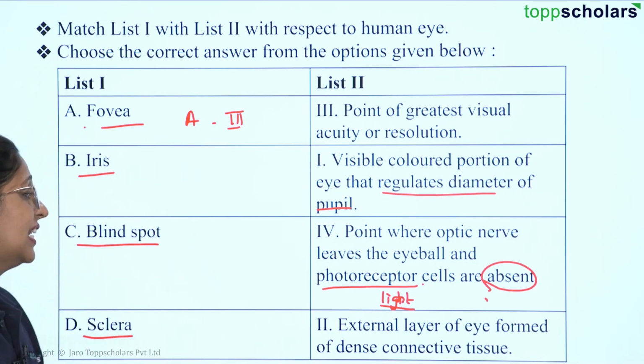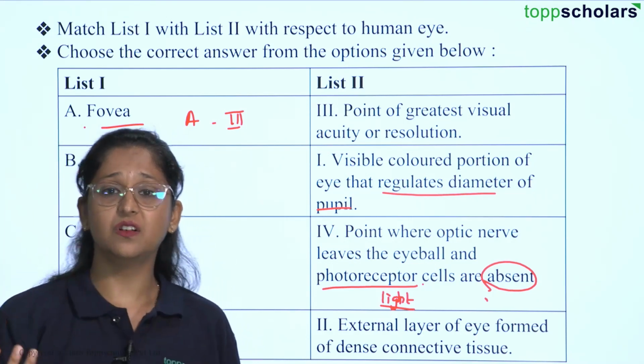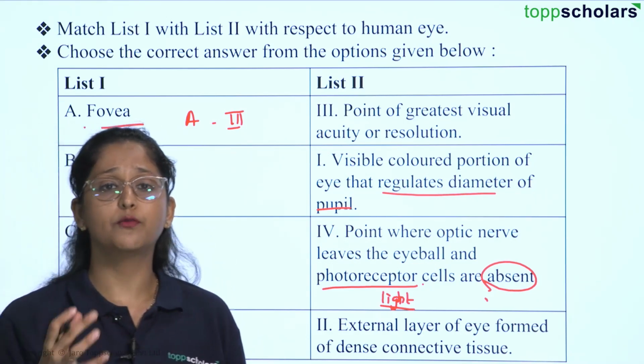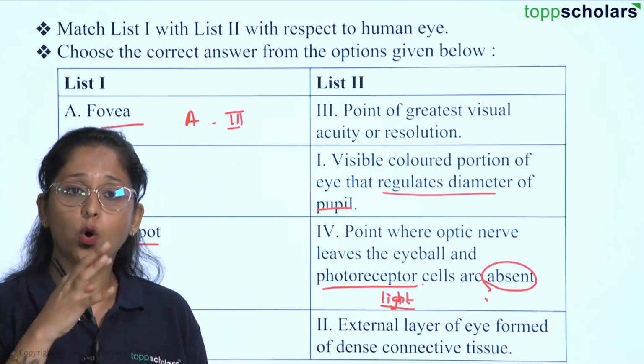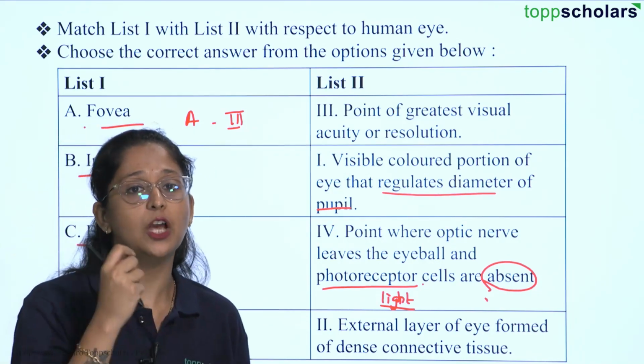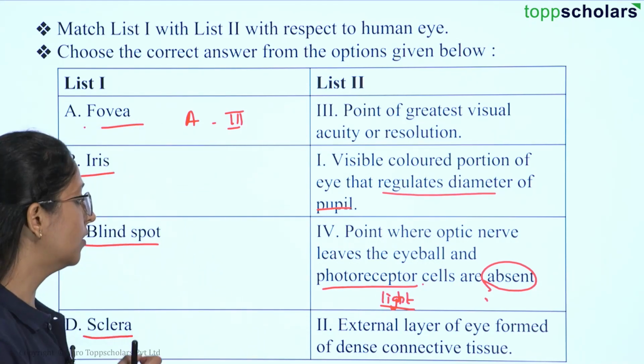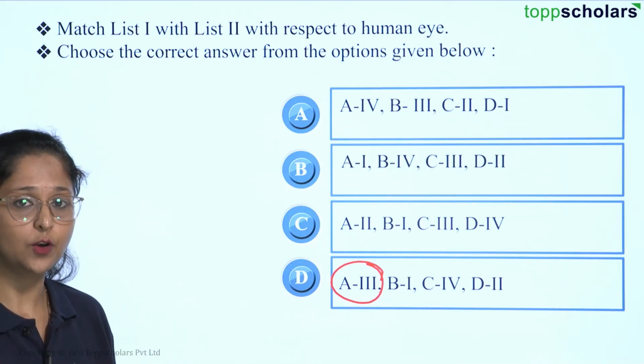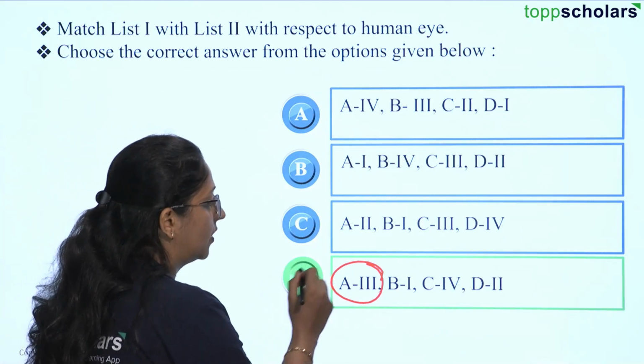Then we have sclera. Sclera is the external layer of the eye, formed of dense connective tissue, which holds the different types of muscles present in your eye. So here, as we have already eliminated the rest of the options, we know that our correct answer is